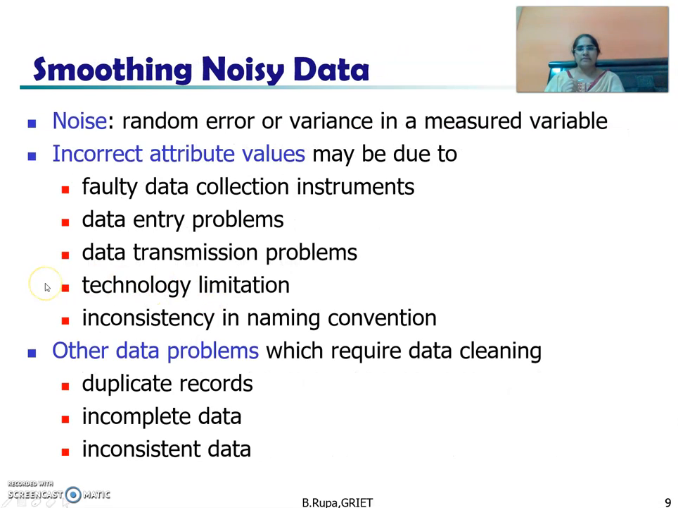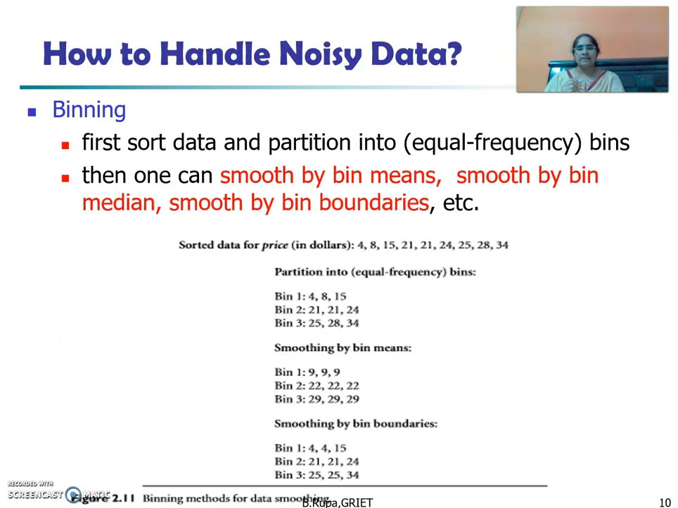The next method is smoothing noisy data. Generally, noise is a random error or variance in a measured variable. Incorrect attribute values may be due to faulty data collection instruments, data entry problems, data transmission problems, technology limitations, and inconsistency. Because of all these things, we can get incorrect attribute values. Other data problems which may require data cleaning are duplicate records, incomplete data, and inconsistent data. And how to handle this?